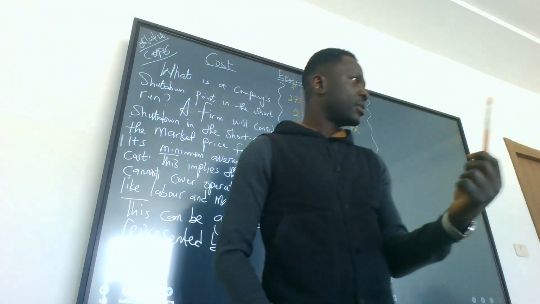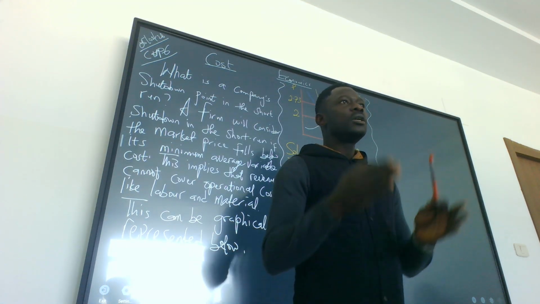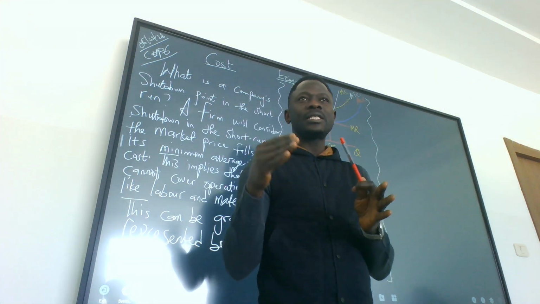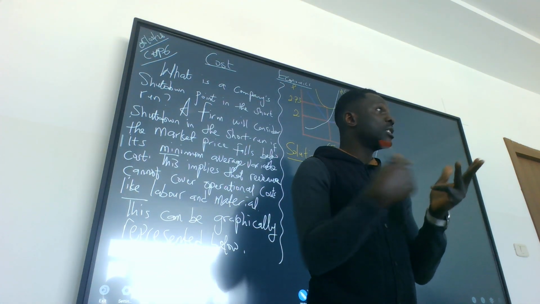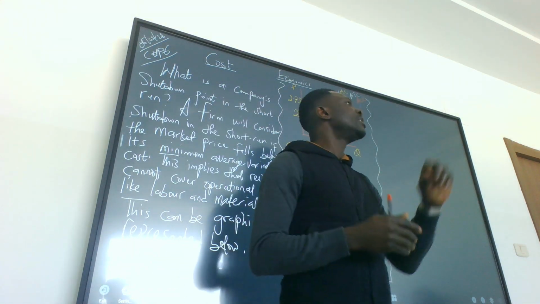We continue with cost. Today we talked about short run and long run. Short run simply means there's a fixed factor that we cannot adjust in the short run, in part of the inputs, which is land, labor, capital, and enterprise. So there's always going to be one factor that is fixed in the short run.